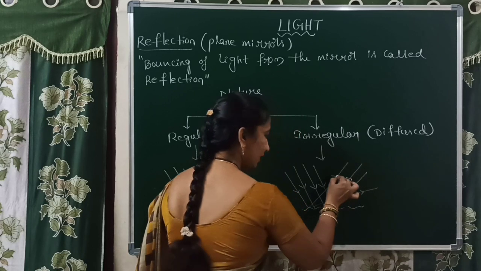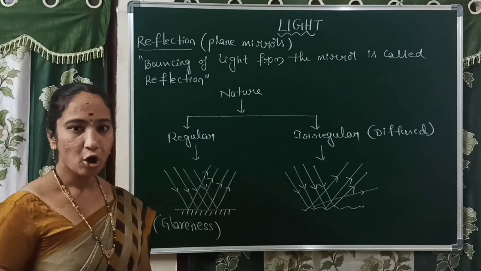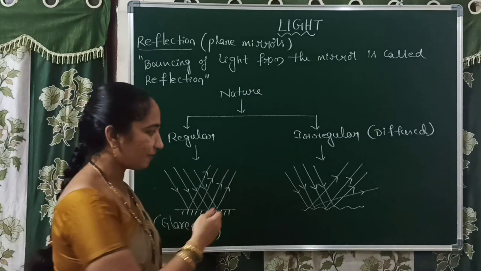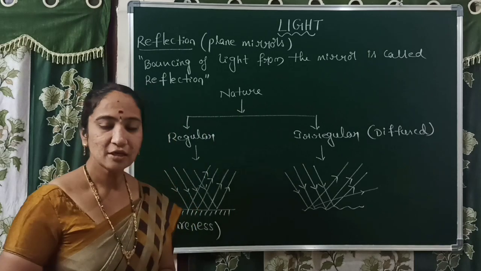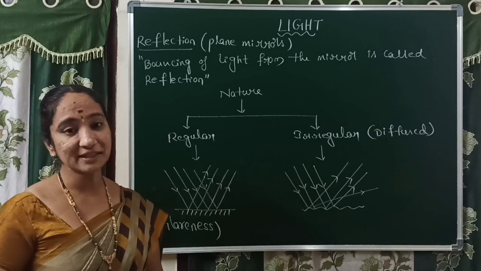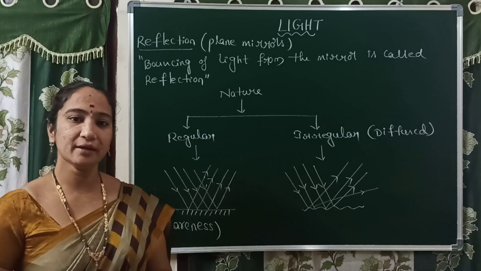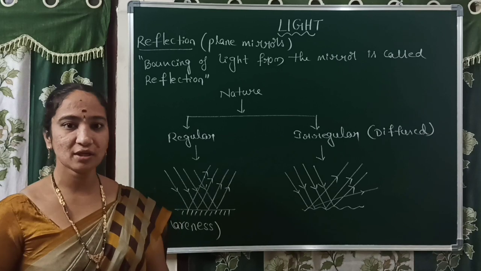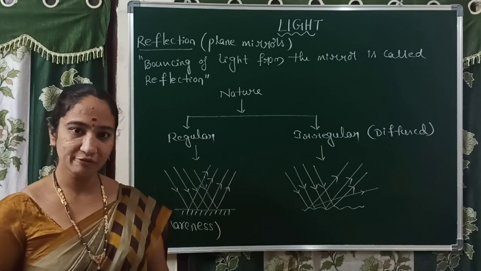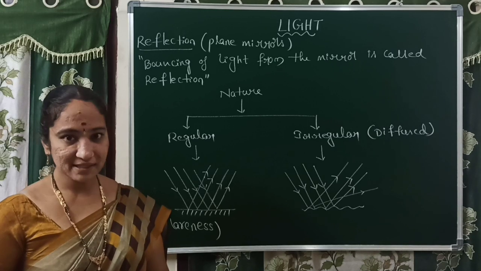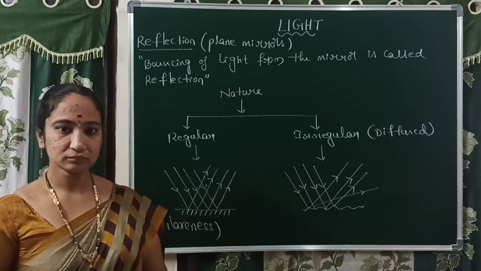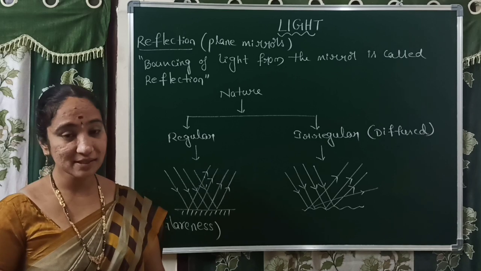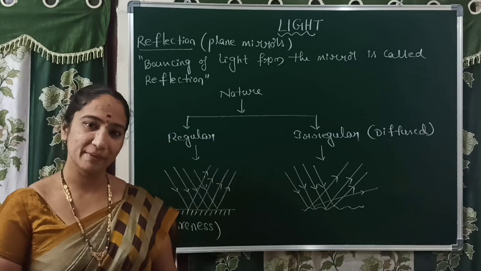Observe the reflected rays carefully. All those reflected light rays are not a parallel beam. They travel in different directions. Such a type of reflection is called diffused, simply irregular reflection. In which surfaces does this irregular reflection happen? All rough surfaces: wall, bricks, including leaves, books. These are all examples of substances from which irregular reflection will happen.